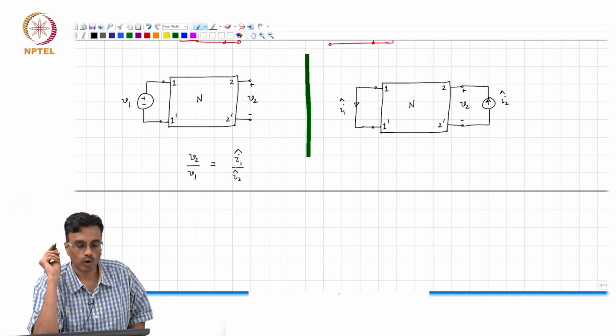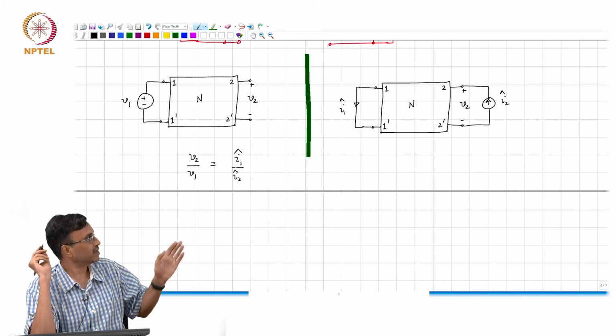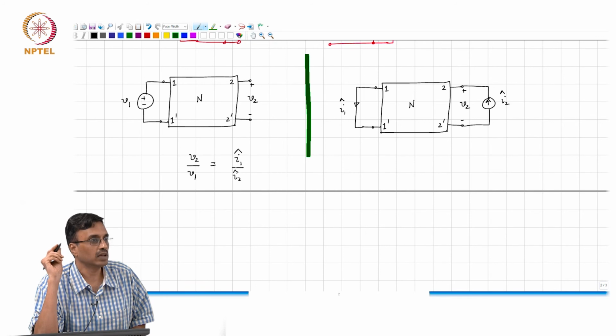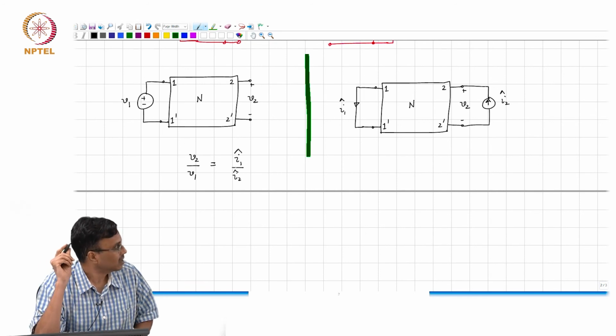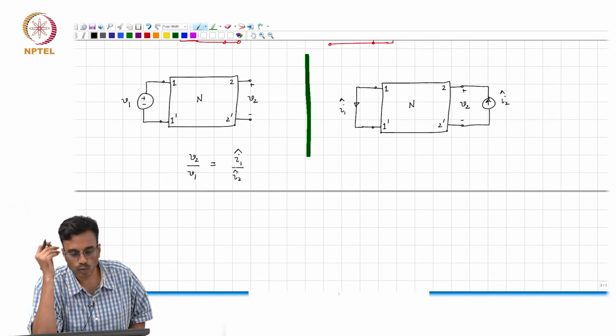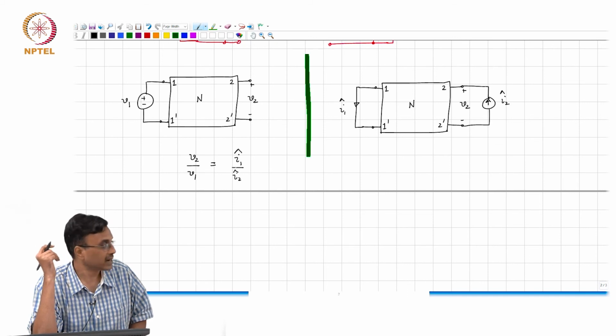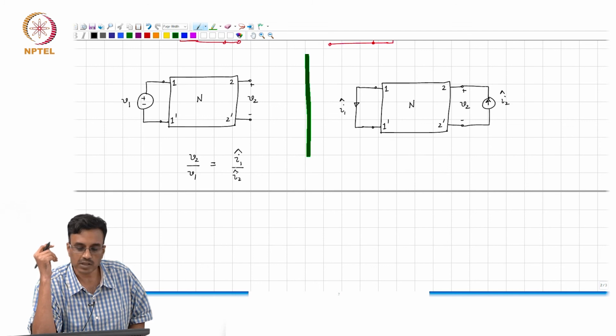The voltage transfer function in the network on the left is the same as the current transfer function on the network on the right. And whenever you do this, you will always be in good stead if you run the sanity check, namely when you de-energize the sources, the graphs must be the same.